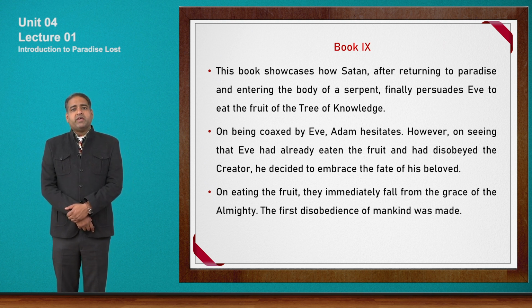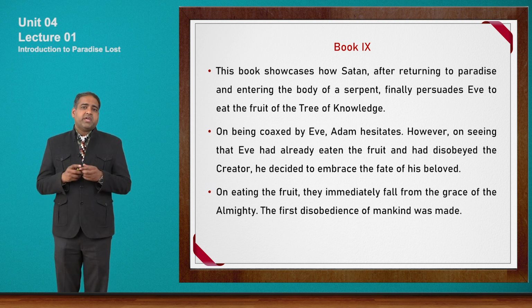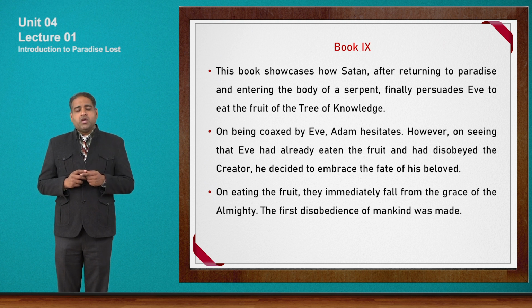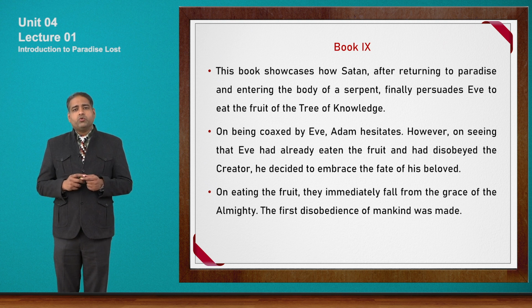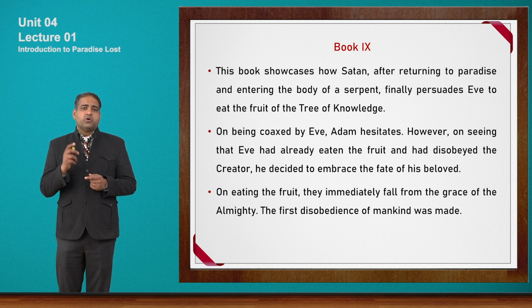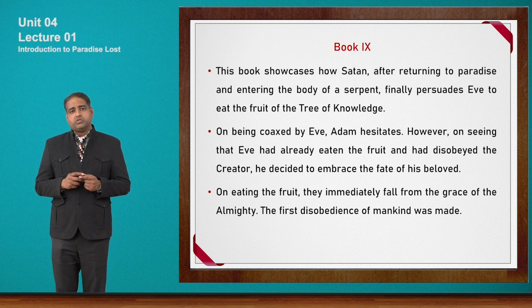On being coaxed by Eve, Adam hesitates. However, on seeing that Eve had already eaten the fruit and had disobeyed the Creator, he decides to embrace the fate of his beloved. So, when Adam came to know that Eve has eaten that forbidden fruit of knowledge, he also eats the same because he did not want to leave the company of Eve. On eating the fruit, they immediately fall from the grace of Almighty. The first disobedience of mankind was made.